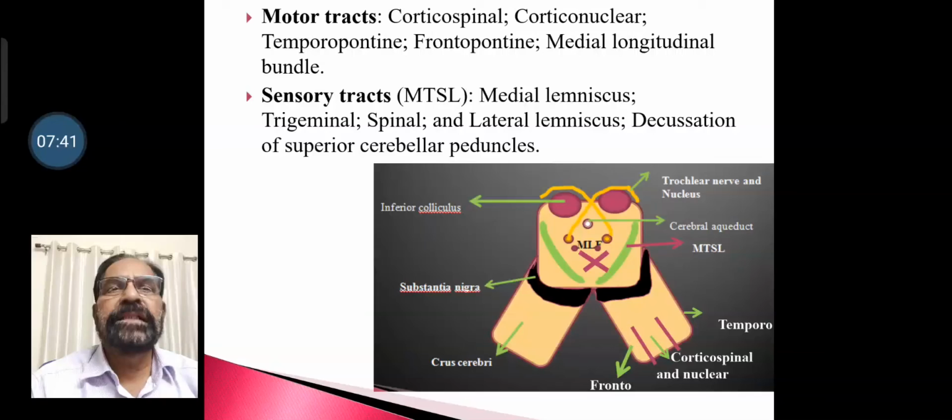The sensory tracts we can call MTSL: medial lemniscus, trigeminal lemniscus, spinal lemniscus, and lateral lemniscus. Apart from that, there is also decussation of superior cerebellar peduncles, seen in the tegmental part.